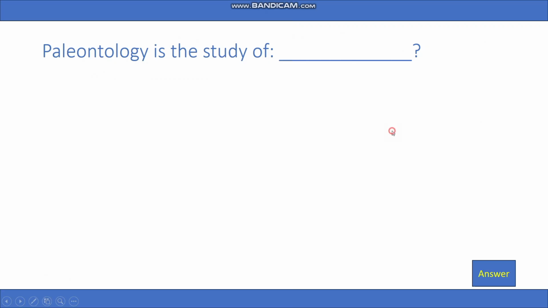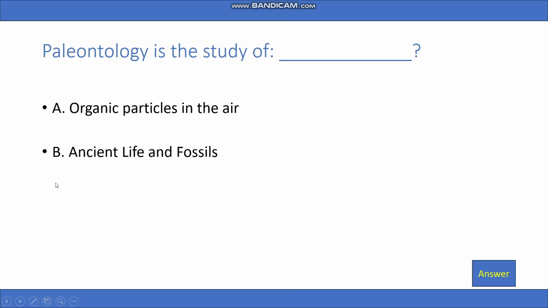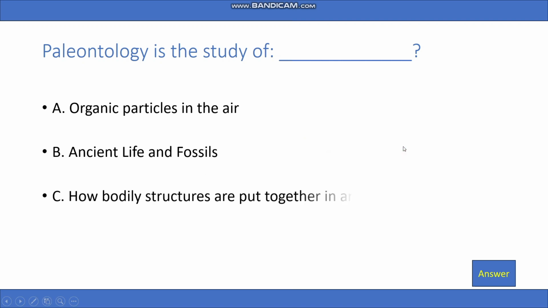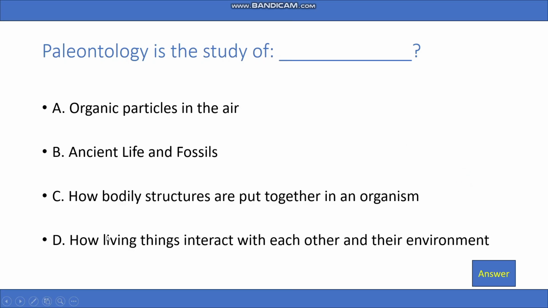Paleontology is the study of A. Organic particles in the air, B. Ancient life and fossils, C. How bodily structures are put together in an organism, D. How living things interact with each other and their environment. So the right answer is ancient life and fossils.